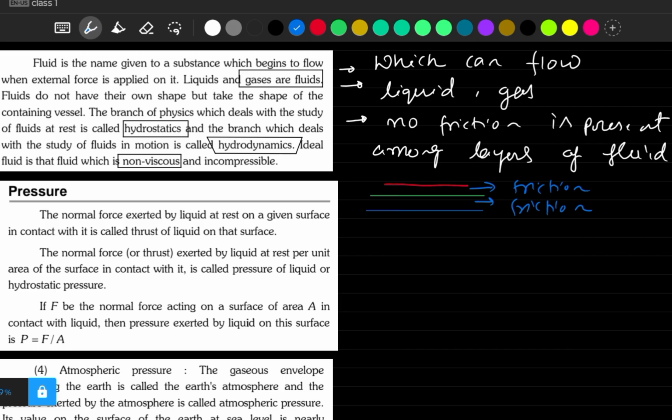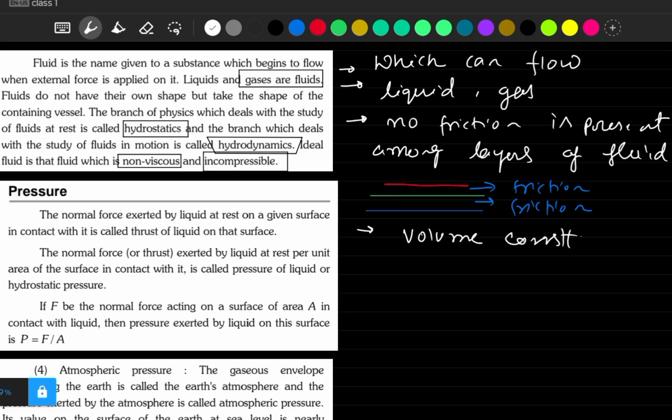And what is the next thing? The fluid must be incompressible, meaning its total volume will be constant. I hope this much is clear to all of you.